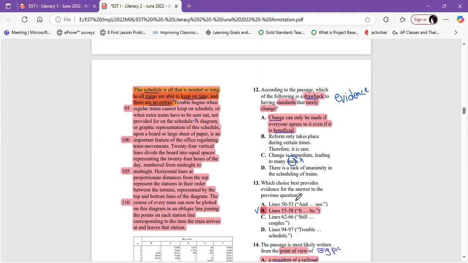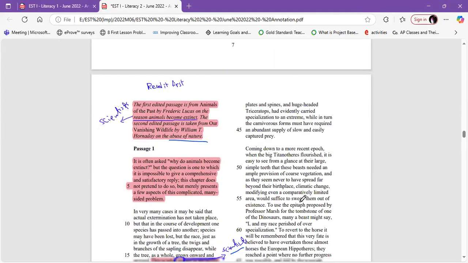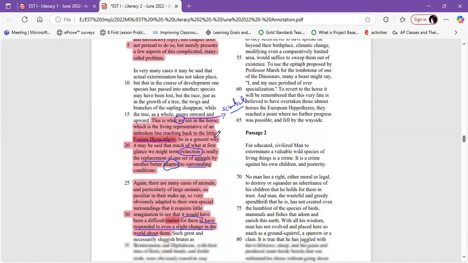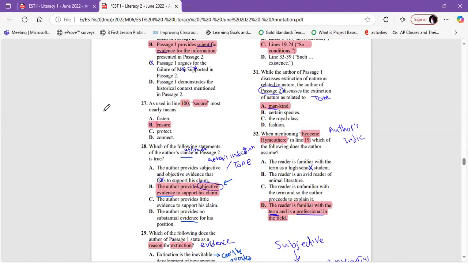The question after that is number 27. So let's read here. As I told you before, the paired passage is better to keep till the end. The first passage is from Animals of the Past by Frederick Lucas on the reasons animals become extinct. The second passage is taken from Our Vanishing Wildlife by William T. Hornaday on the abuse of nature. As we said, question 27 is a vocab question.